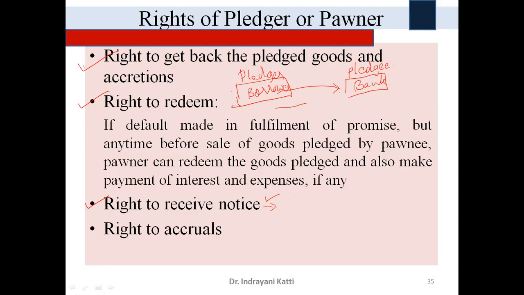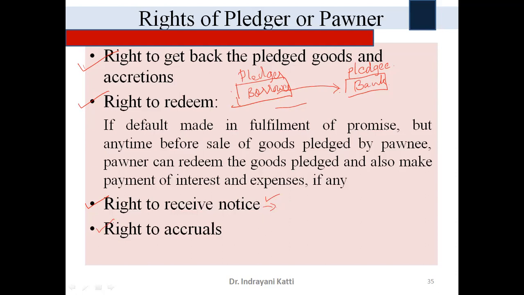Pledgee doesn't have a right to do anything. Okay, so that's why here the pledger has a right to receive the notice. Next one is right to accruals, right? So he has a right to accruals also.